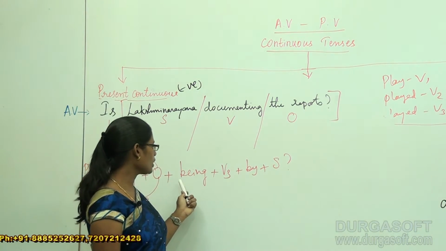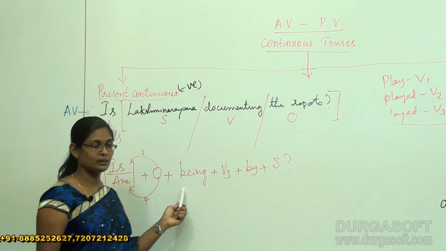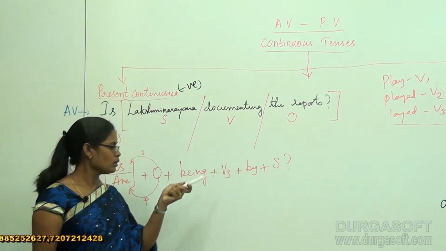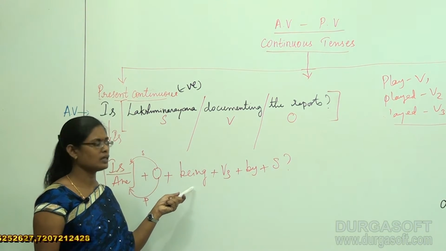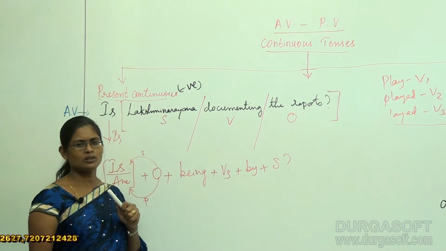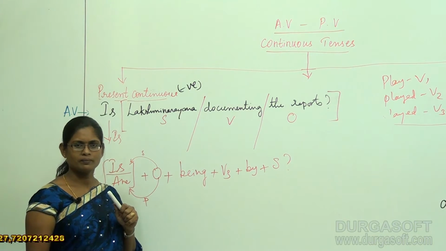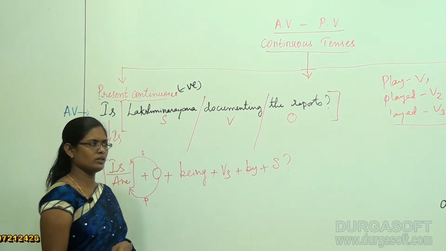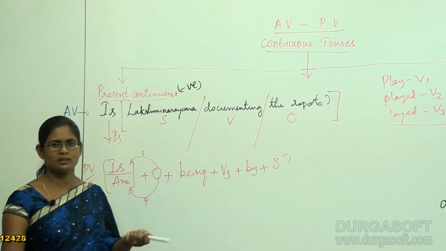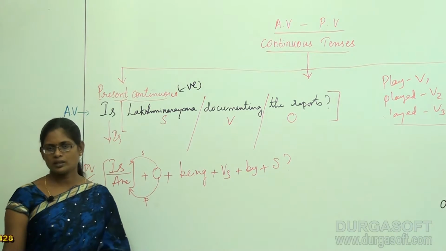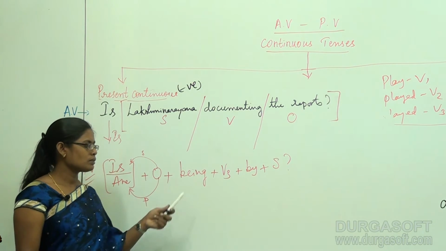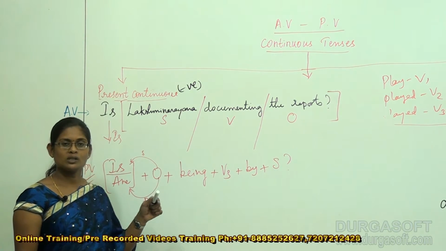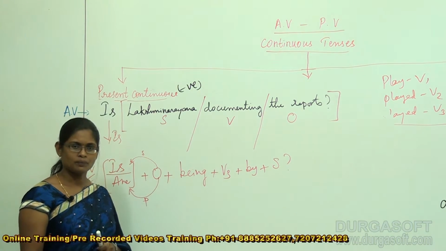Tell me, why do we use being here? Because the provided sentence is a continuous sentence, so being has to be activated. Being is used in any of the continuous tenses, whether it is a past continuous tense, present continuous tense or future continuous tense, whatever it could be. Most of the time being activates when converting active voice into passive voice, okay?